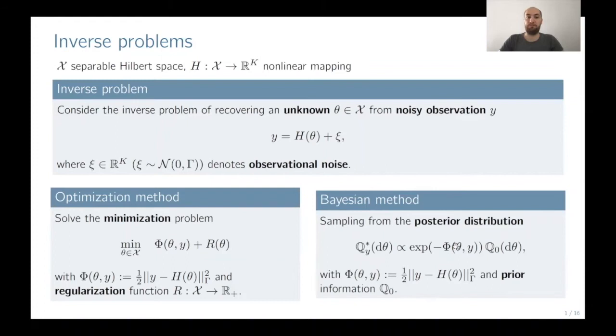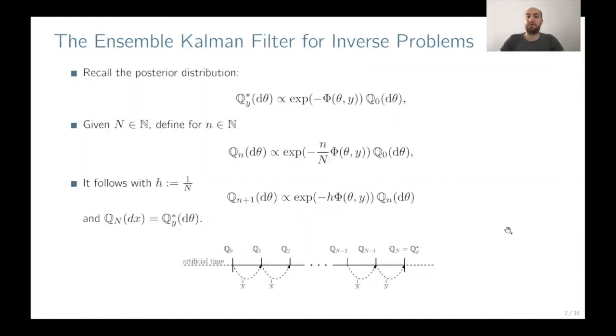The ensemble Kalman filter for inverse problems can be interpreted as a sequential Monte Carlo approximation to the posterior distribution. So we start by this representation of the posterior distribution, and then we go sequentially from the prior information, giving more and more weights to the data. We go sequentially to the posterior distribution.